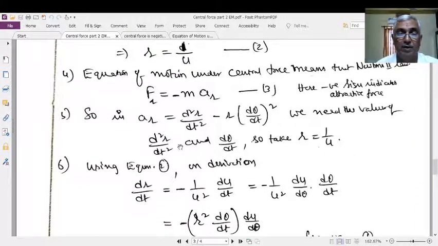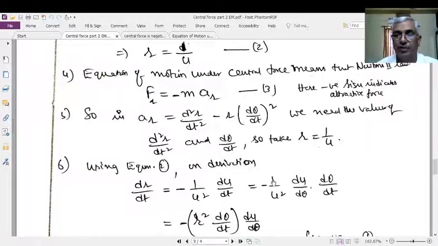On differentiating r is equal to 1 by u, dr by dt is equal to the differentiation of 1 by u, that is u to the power of minus 1, which means minus 1 by u square du by d theta.